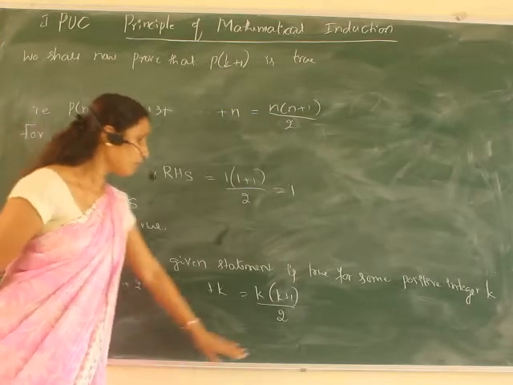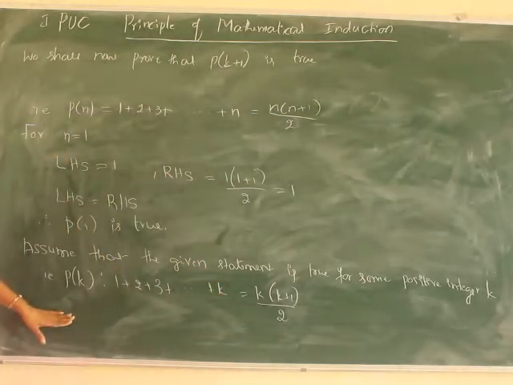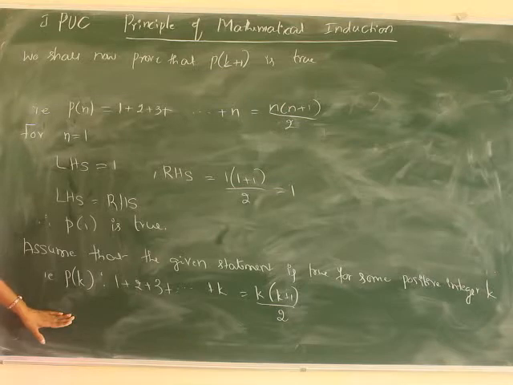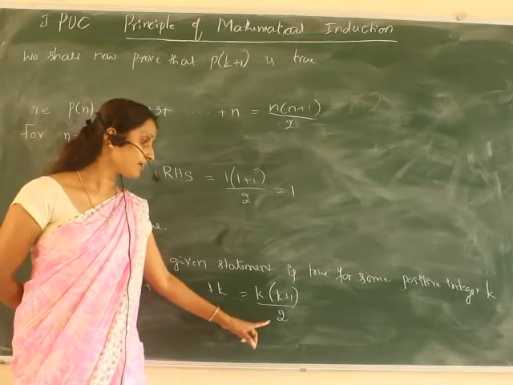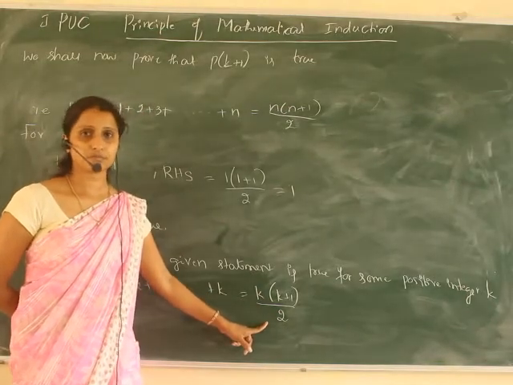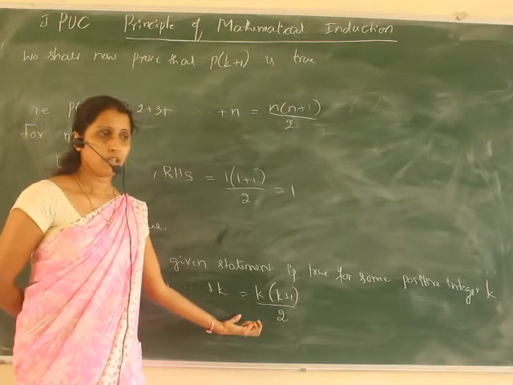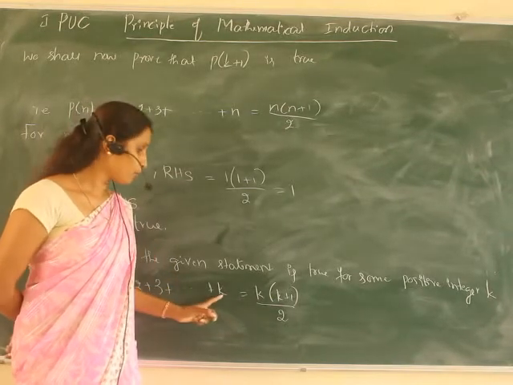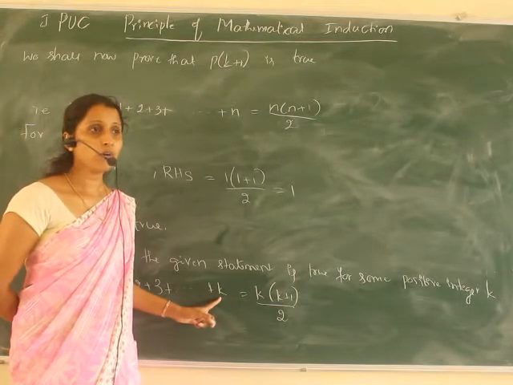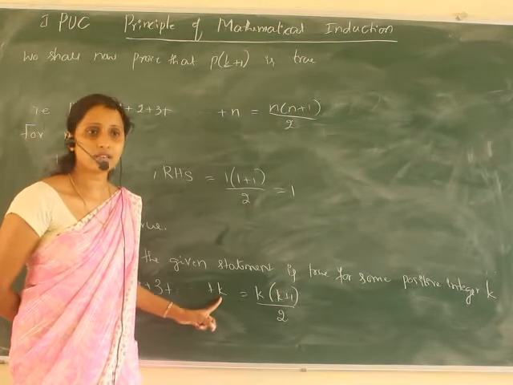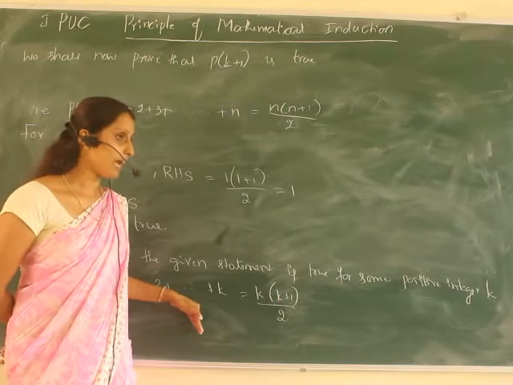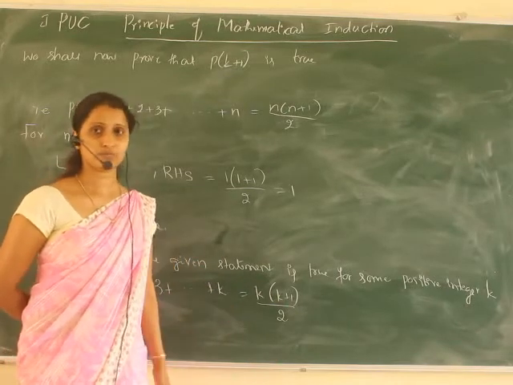Now you can see for k terms this is the result. Now I have to get it for k plus 1. So up to k terms, the result is k into k plus 1 divided by 2. That means I have pushed k tiles. Now I have to get the result for k plus 1 tiles. That means for k tiles, I have to add the next tile also.